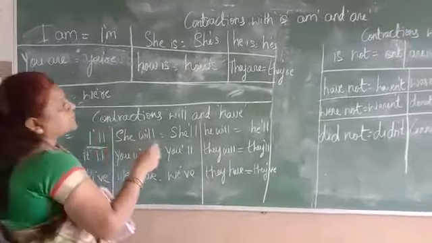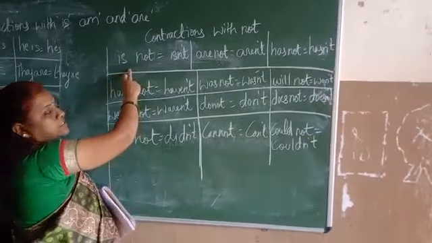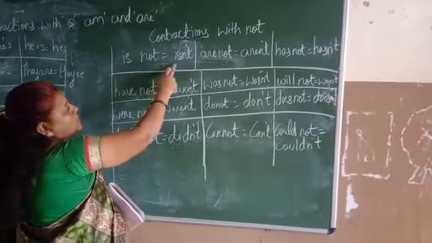Next comes contractions with not. See, with not. How to pronounce: is not, isn't; are not, aren't; has not, hasn't; have not, haven't; was not, wasn't; will not, won't. Next, were not, weren't; do not, don't; does not, doesn't; did not, didn't; cannot, can't; could not, couldn't. These are the contractions with not.